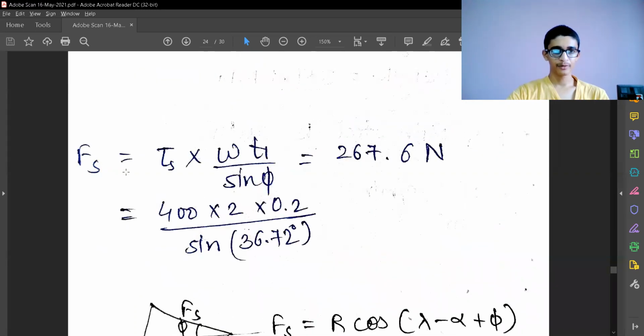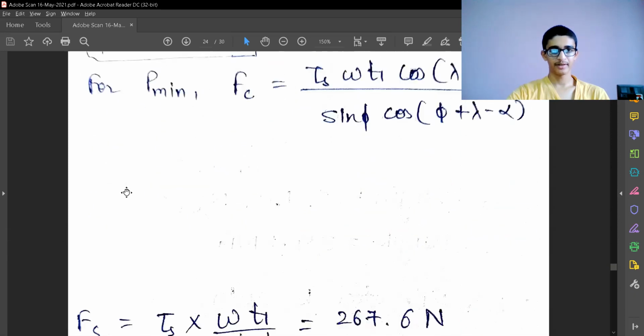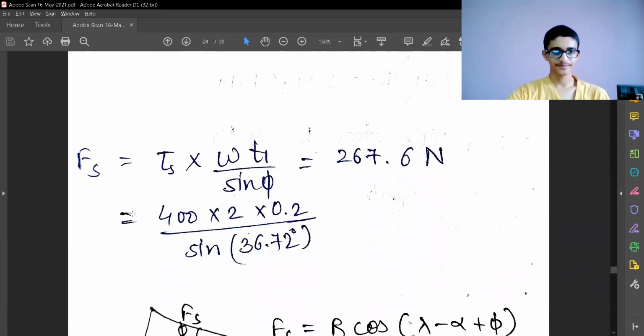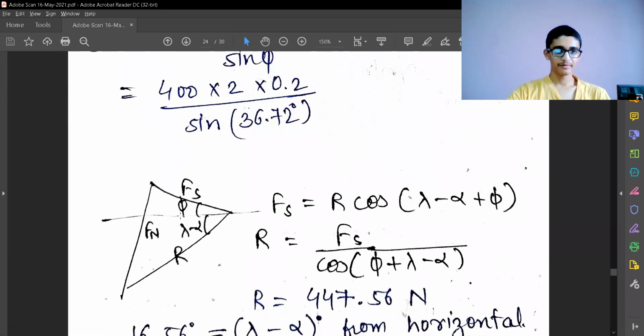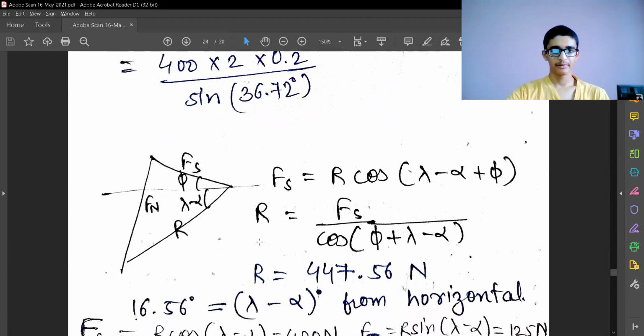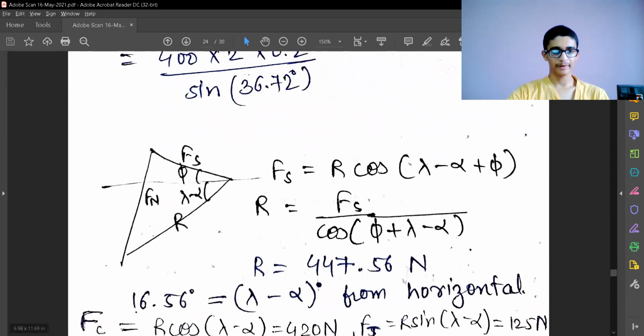The shear force now will be the shear strength, which is given, times the area, and W and T1 are already known. Phi we have estimated right now. So we get the shear force from the triangle. We now have the shear force, and we have the angles phi, lambda, and alpha. So from the triangle, we can find the value of R. From R, we can find the value of FC and FT also.